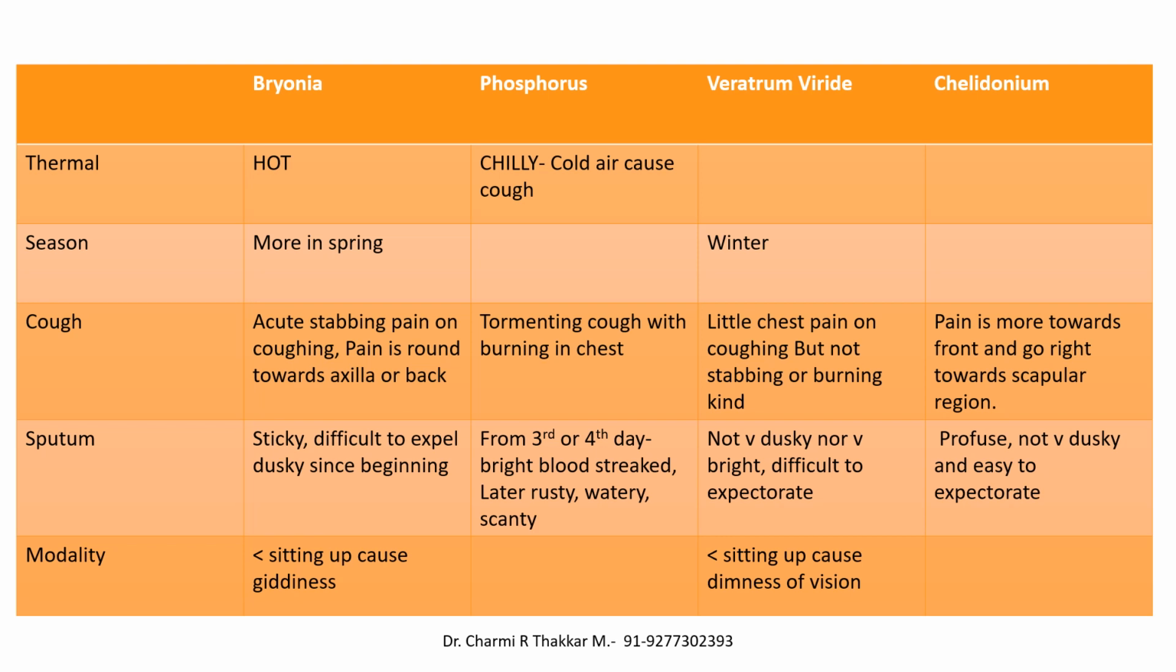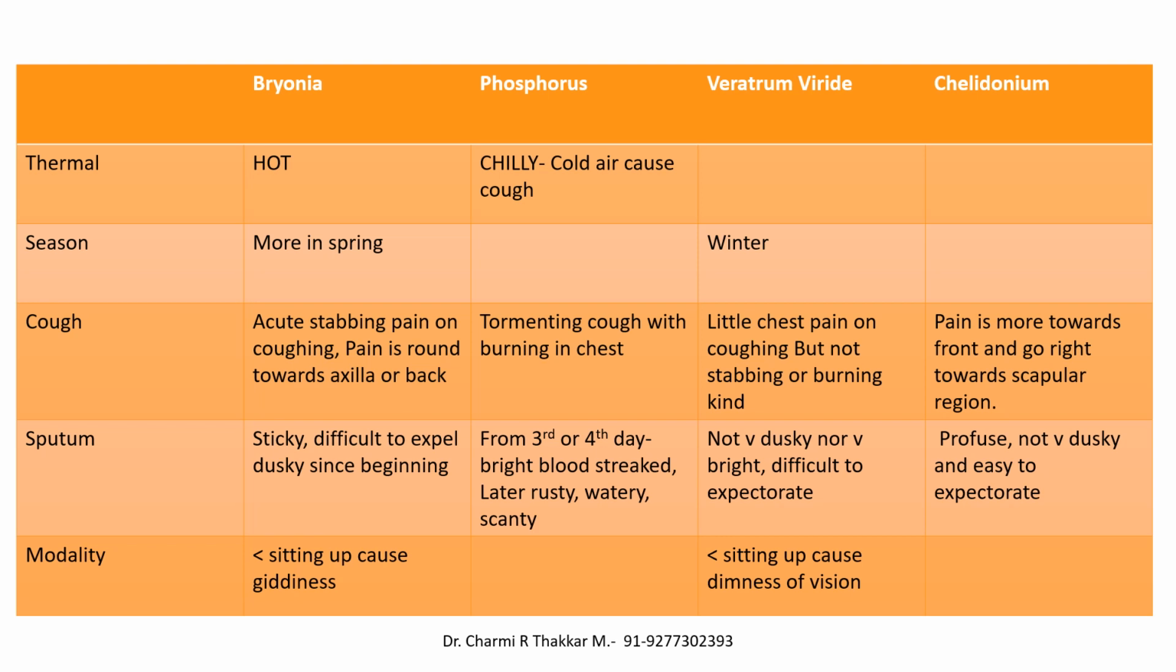We have to see the type of cough, where in bryonia it can be acute stabbing pain on coughing. Pain is round towards the axilla or back. In phosphorus, the cough can be tormenting with burning in the chest. In veratrum viride, there can be little chest pain on coughing, but not a stabbing or burning kind. In chelidonium, pain is more towards the front and goes right toward the scapular region.